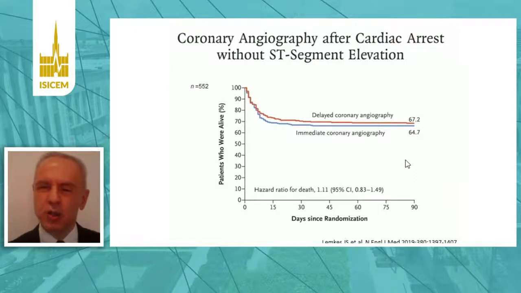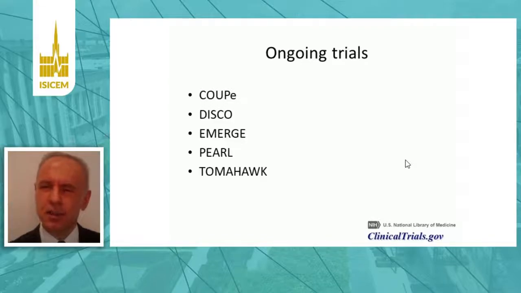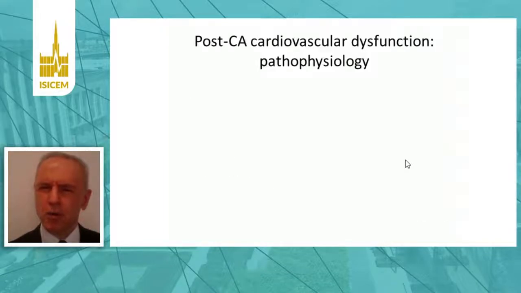And the study showed that the outcome for these patients in terms of 90-day mortality was the same. Other trials are addressing this question and will probably provide an answer in the next few years. In the meantime, it makes sense to schedule these patients for reperfusion strategies based on a series of other considerations and variables on a case-by-case basis. But it's not only about cardiac ischemia.